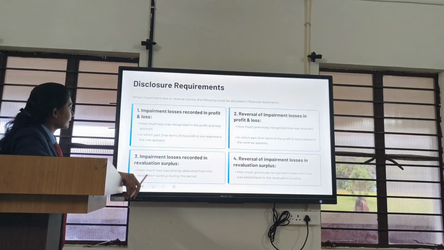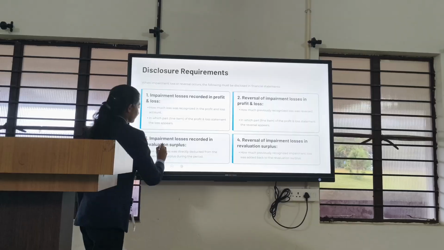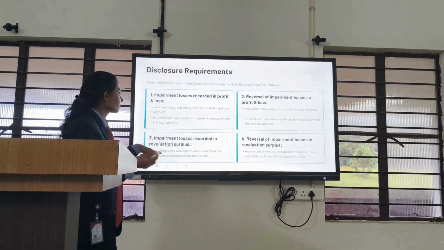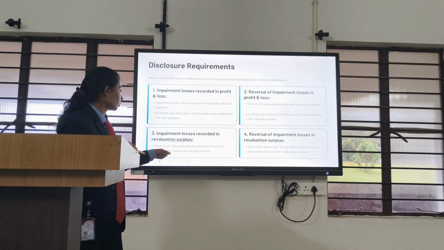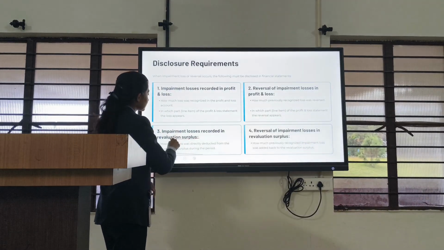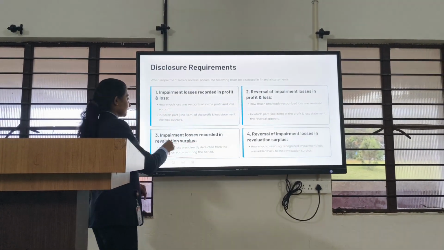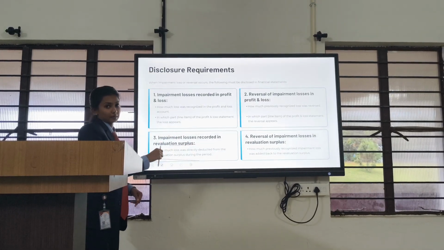And the third one is impairment losses recorded in the revaluation surplus. So in the case of a revaluation surplus, we have to directly deduct the amount from the revaluation surplus during the period. So in the case of surplus, we directly deduct the amount. We have to disclose that as well in the disclosure of impairment loss.